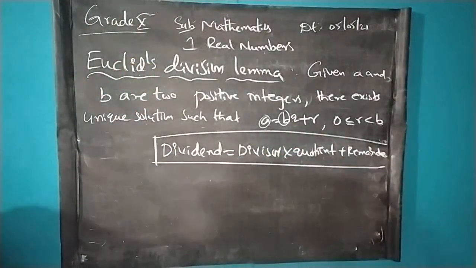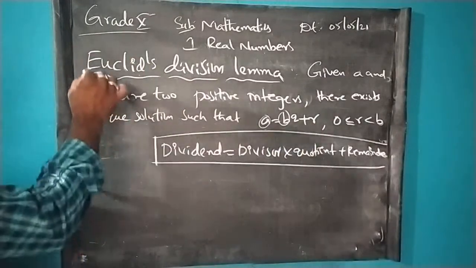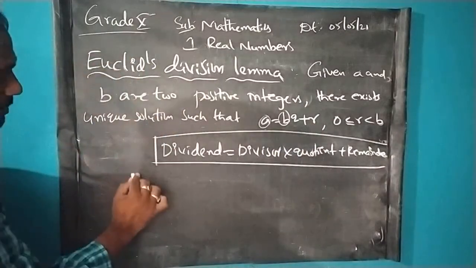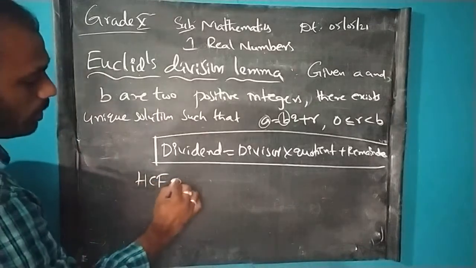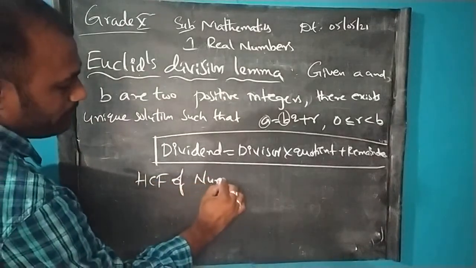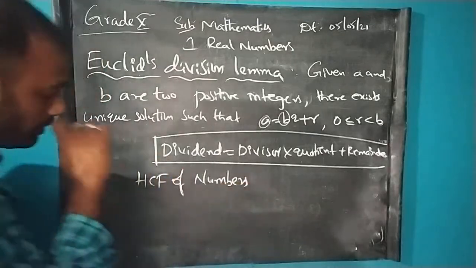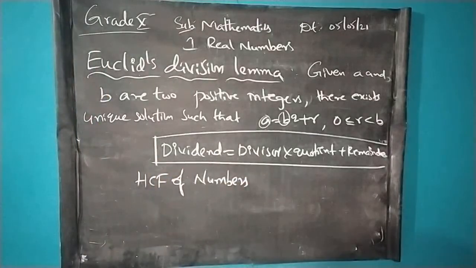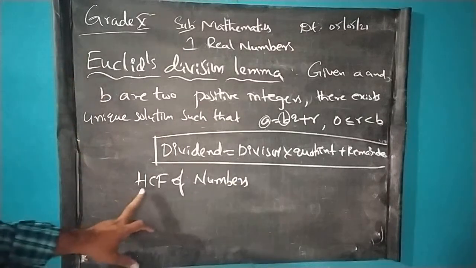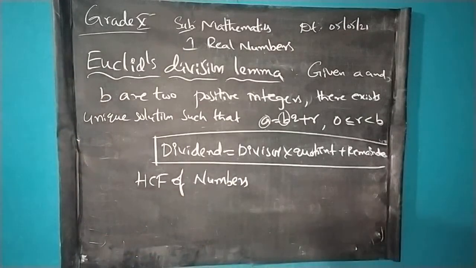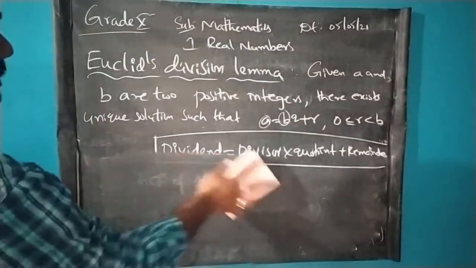So the same formula is used in Euclid's division lemma, and this Euclid's division lemma is only suitable for finding the HCF, highest common factor of numbers. So to find out the highest common factor of the numbers, we will use Euclid's division lemma. So let us see how to find out this highest common factor by using Euclid's division lemma.